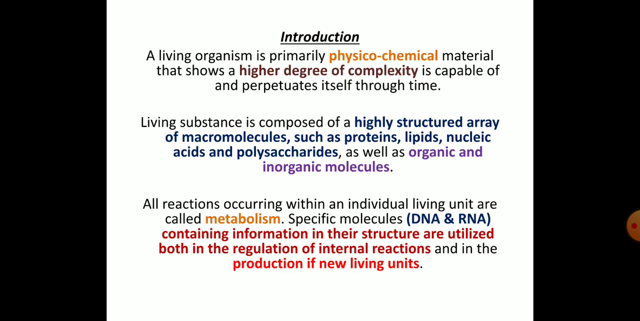So now we all know our body is made up of different types of chemicals and we show a higher grade of complexity. Our body is made up of different types of molecules like proteins, lipids, nucleic acids, polysaccharides, and also organic and inorganic molecules like the bones, nails, hairs, or the muscular structure, which all help in performing better metabolic reactions, and that is called metabolism.